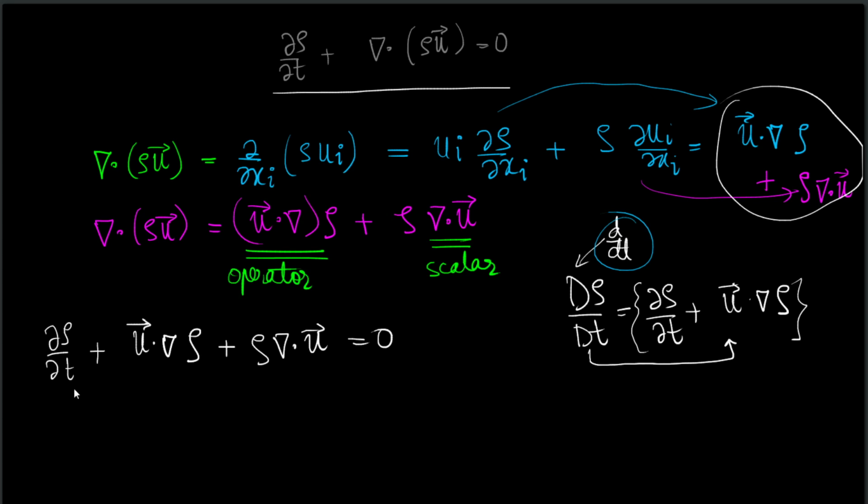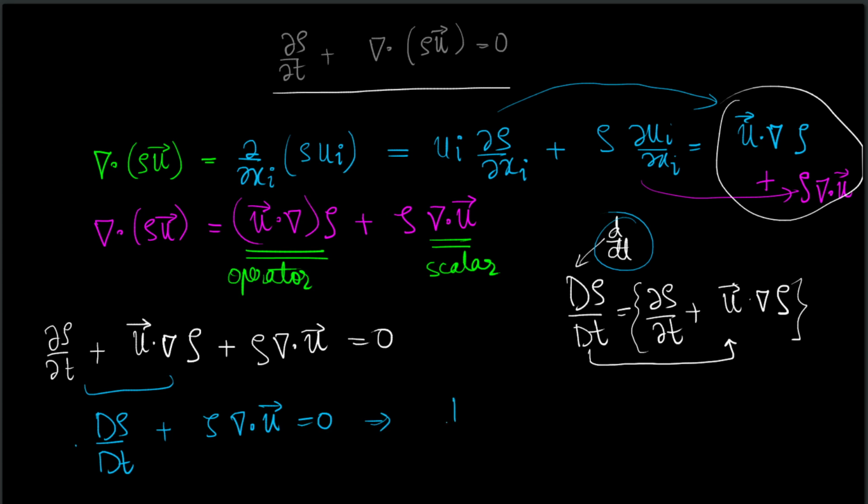So now we have what? If this is true, then we have del t plus rho nabla dot u. So I've combined these two terms, and, sorry, we don't need to combine those terms. In fact, it is simply this particular combination. So it simply becomes d rho dt plus rho nabla dot u equal to 0.